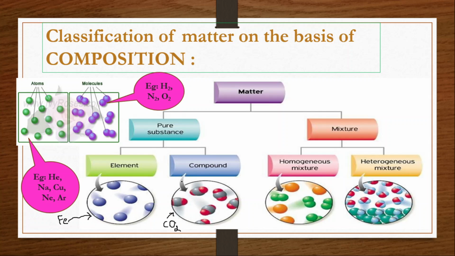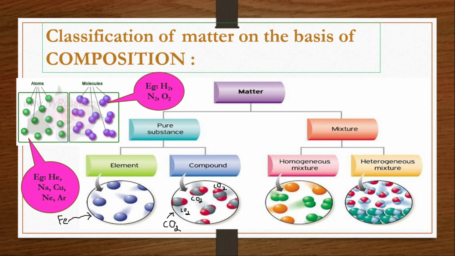Here the compound is made up of carbon and oxygen, two different kinds. No, it is not like that. That entire vessel is made up of carbon dioxide only. This is also carbon dioxide, only one kind of particle, in the sense that all are carbon dioxide.